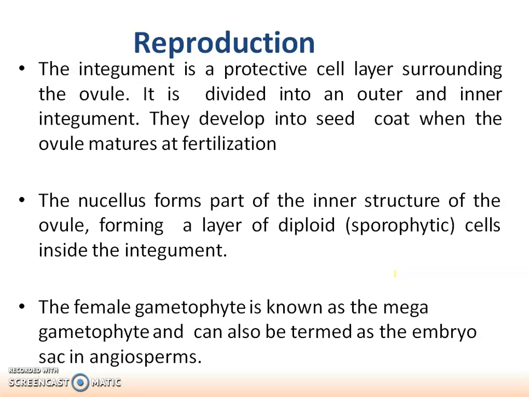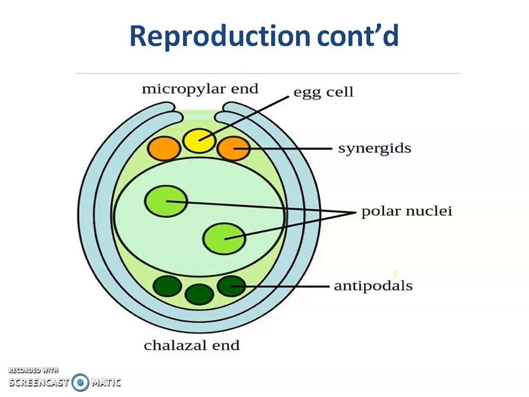The female gametophyte is a megagametophyte, which can also be termed an embryo sac. Now this embryo sac contains these many types of nuclei. Out of this, the yellow colored one is the egg cell. Around it are synergids, polar nuclei, and antipodals. All this I have told you in class 10.